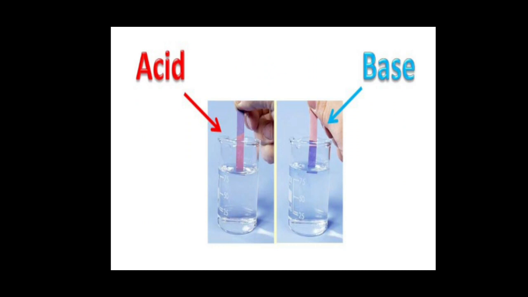Suppose we dip the red litmus in acid, what could happen? It does nothing. The color will not change. But when we dip the blue litmus, it changes the color. Acid turns the blue litmus into red, and bases turn the red litmus into blue. So, this is how litmus paper helps us find the chemical nature of a substance.